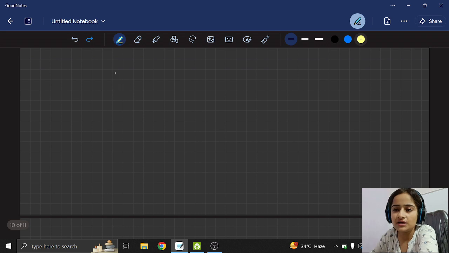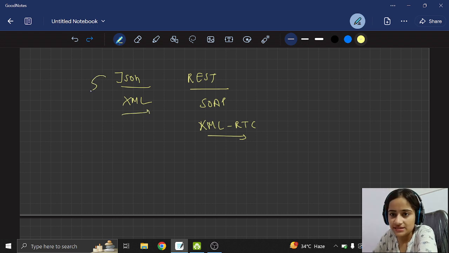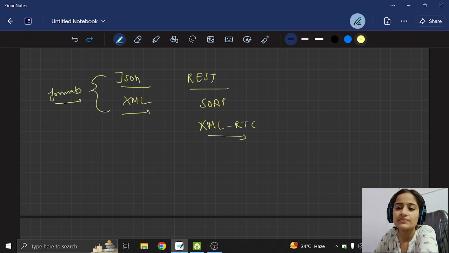Now, I think you have heard of the terms JSON and REST, and XML, and also XML-RPC. Have you heard about these terms? If not, JSON and XML are the formats in which data is sent to the API and from the API. It's taken from the API in the form of JSON and XML, and it's sent to the API in the form of JSON and XML. So these are the formats, right?